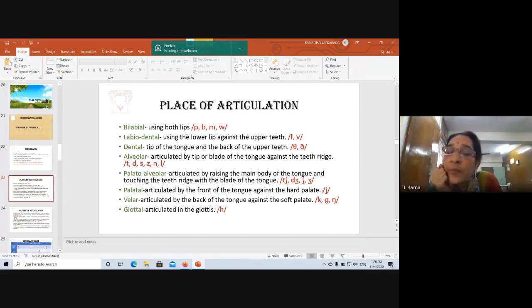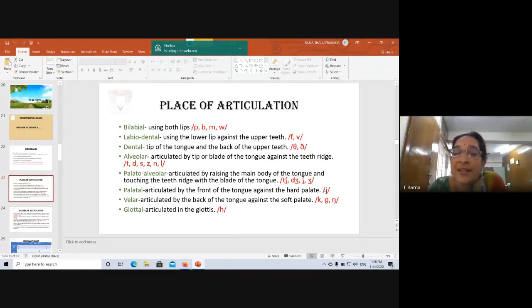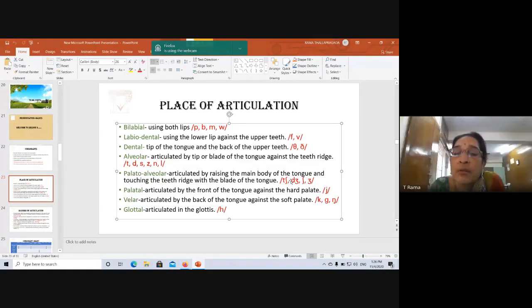Can you guess? Can anybody guess? Teachers, please participate. Give the answer whether it is right or wrong. Don't mind. And the participation is important. Yeah. What do you think is this sound? What is this sound? Can you see my cursor? What is this sound?